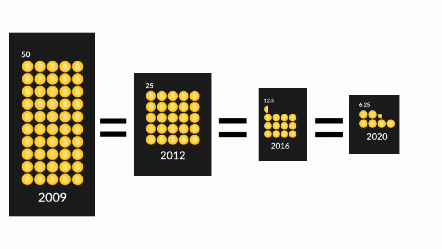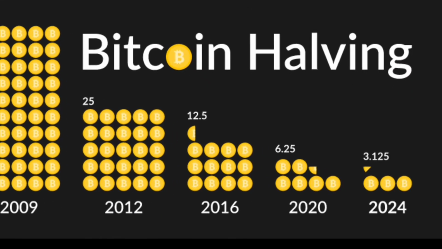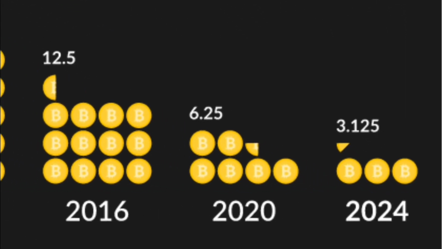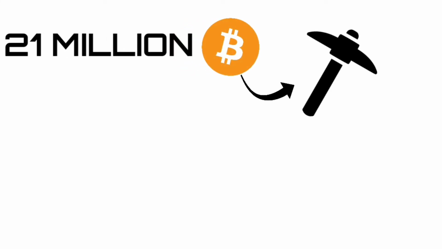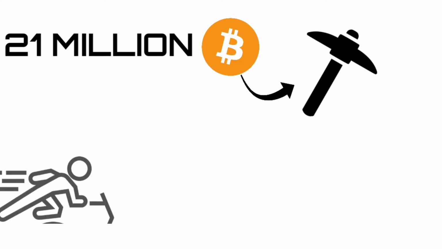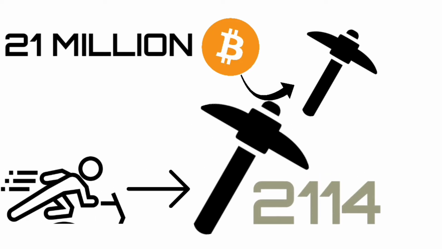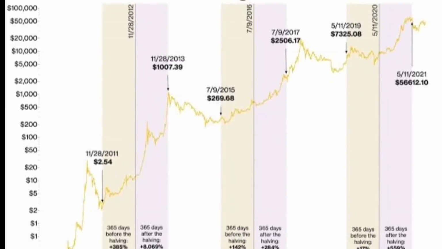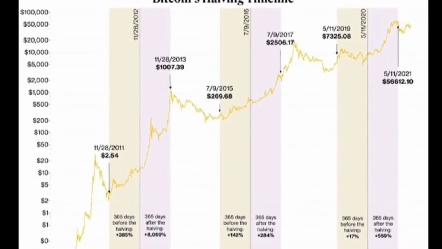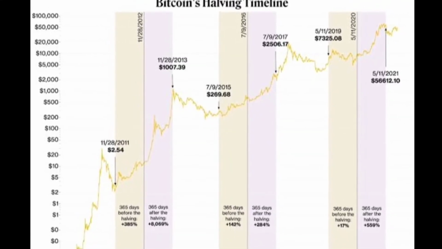And in 2024 the next Bitcoin halving is going to happen, which will further reduce the rewards to 3.12 Bitcoin per block, and it will continue till all 21 million Bitcoin will be mined, which is the total market cap of Bitcoin. At this speed Bitcoin will be mined till year 2114. 3 halving events have already taken place. Let's take a closer look at the Bitcoin halving price action on chart.